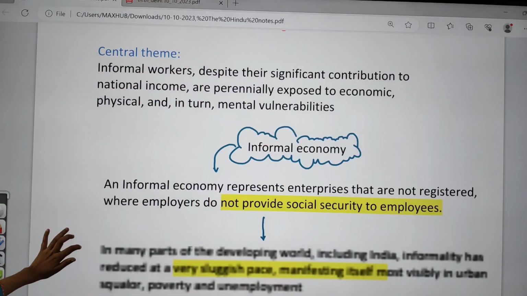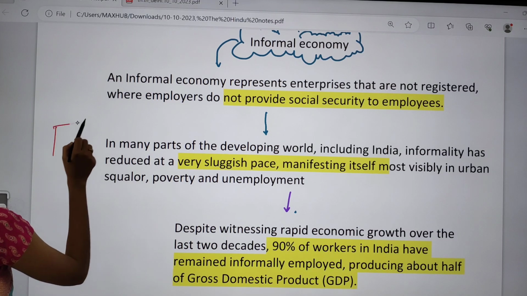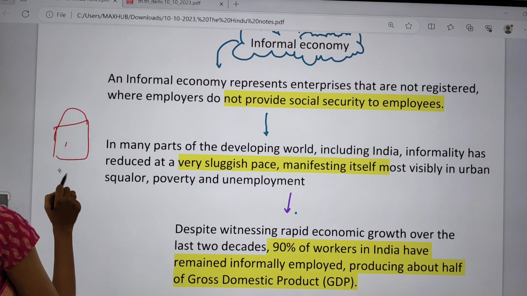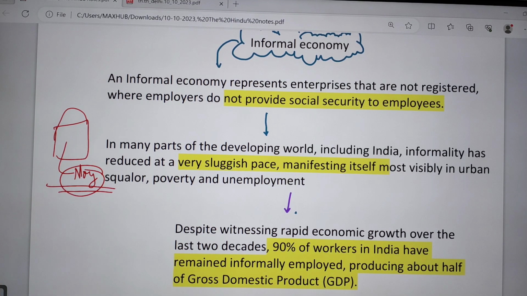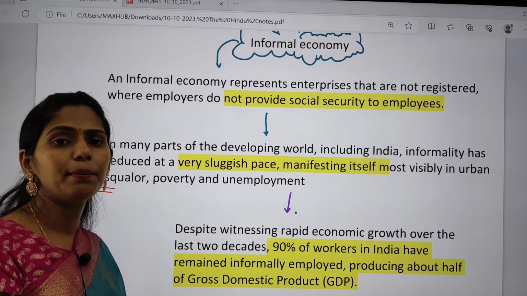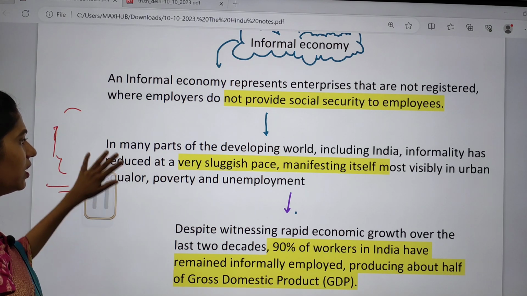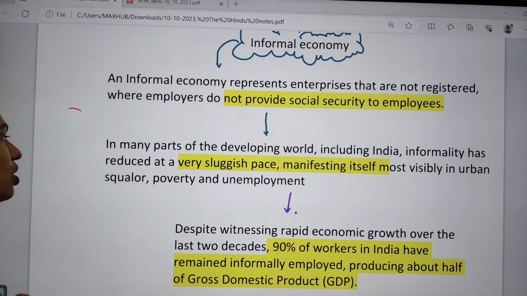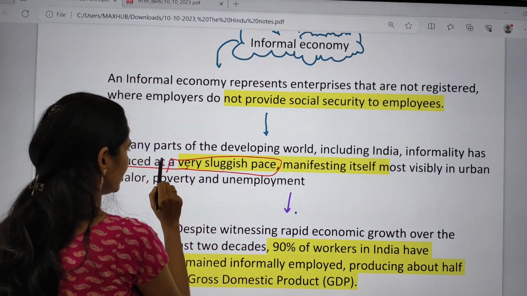So if you're talking about context, an informal economy is nothing but, say we have a company and this company is not registered with the government, so the people or employees who are working under this will not be getting any social security. In many parts of the developing world, including India, the informal sector has reduced at a very sluggish pace now.